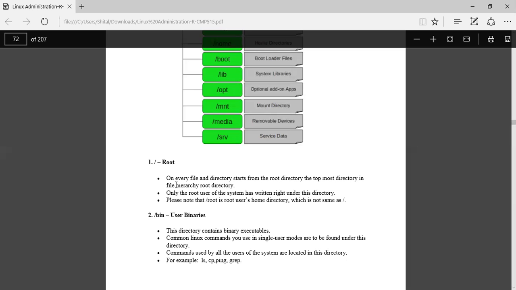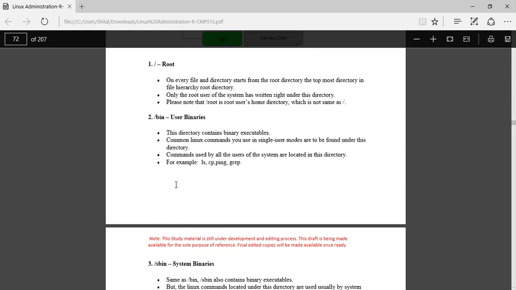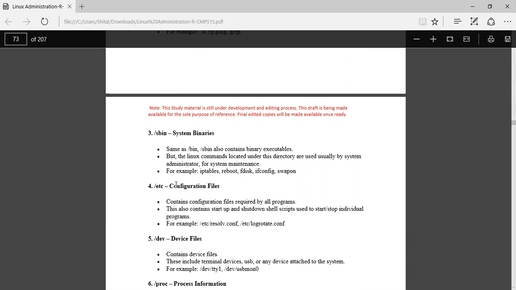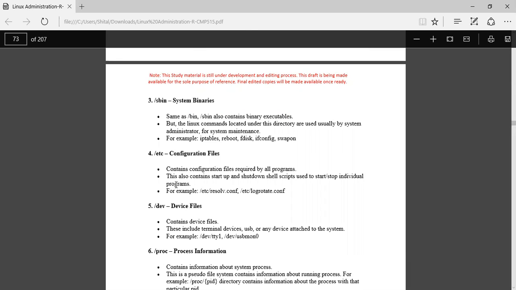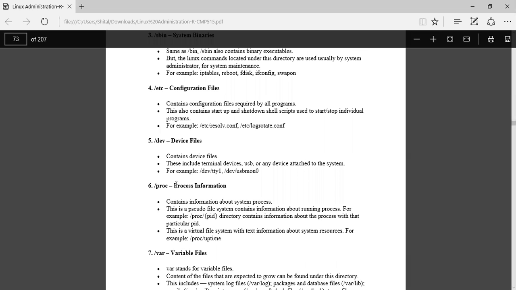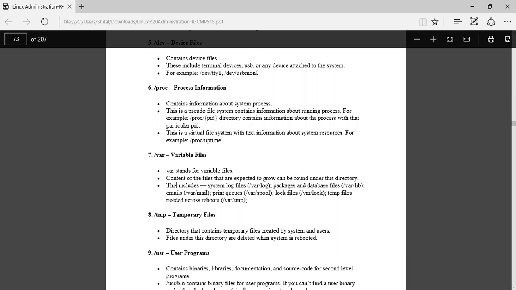This directory contains binary executables. sbin is the system binary directory, same as bin, and also contains binary executables. etc: the different configuration files required by all programs come under the etc directory. Then dev, device files: all the device files come under the dev directory. Process information comes under the proc directory.